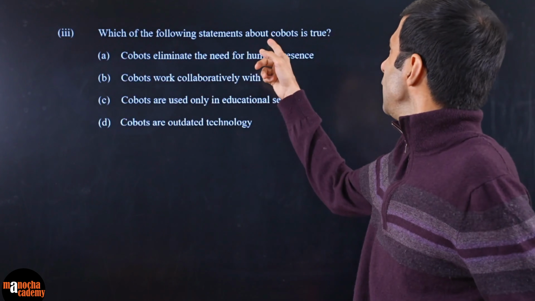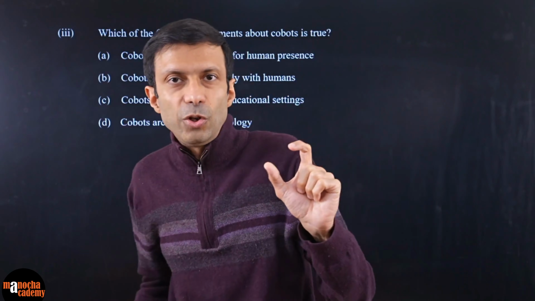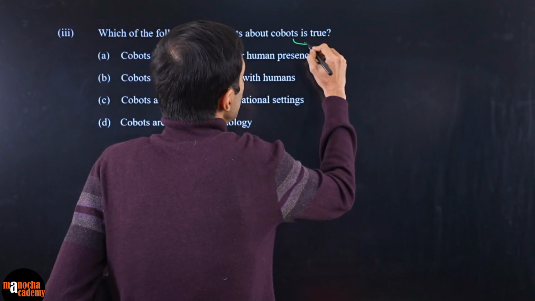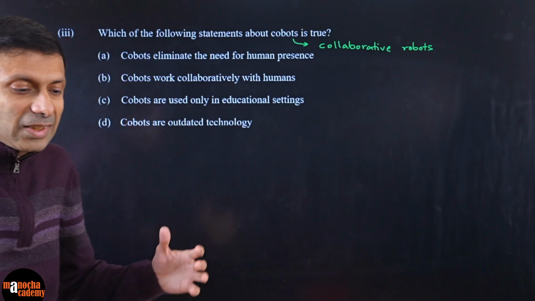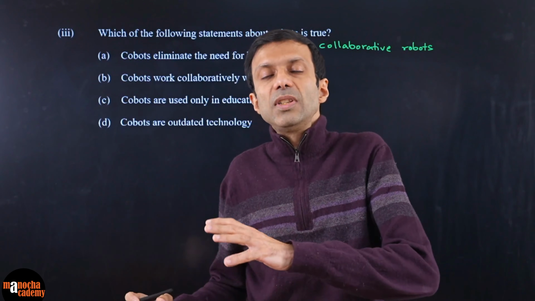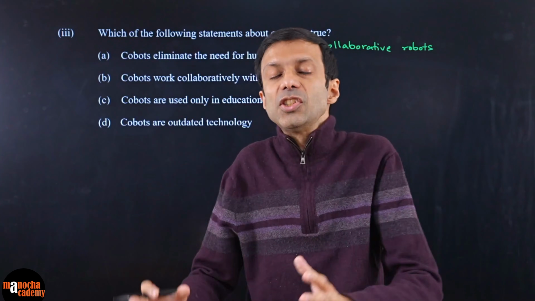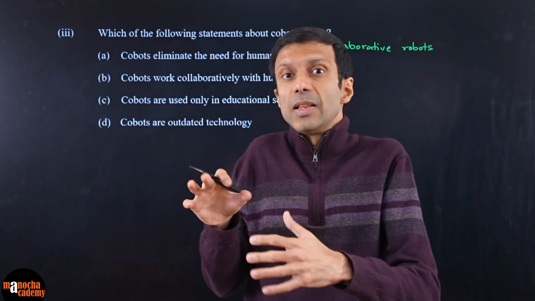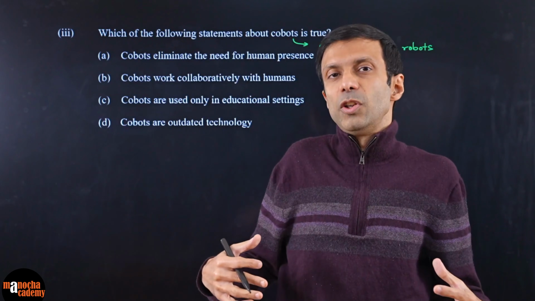All right, next question. Which of the following statements about cobots is true? So guys, what is the meaning of the word cobot? Cobot stands for collaborative robots. Okay. So what are these cobots? Initially in the industry, they use these industrial robots, right? Industrial robots are where they work sort of in cages, or humans are not supposed to go near them because it's dangerous, right? They're constantly running and moving and you can get hurt. But cobots are the new trend where these robots will work like an assistant or a collaborator with the humans, right?